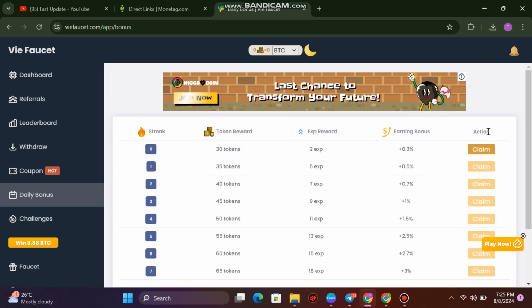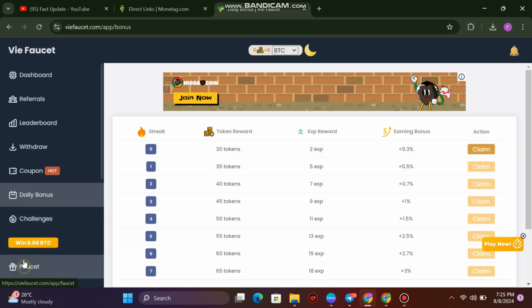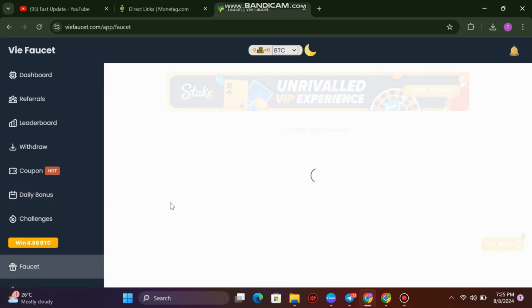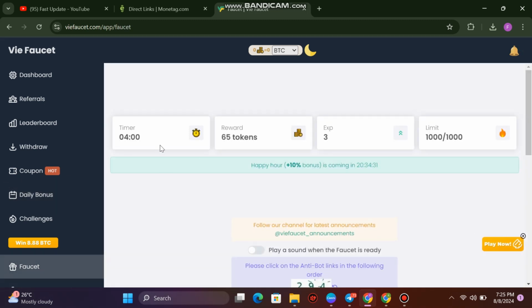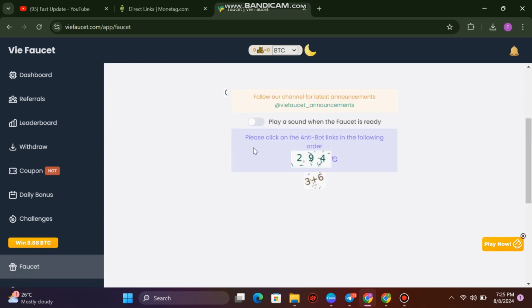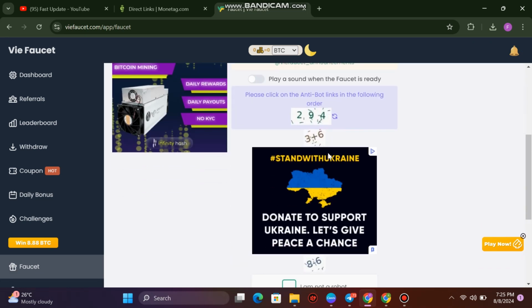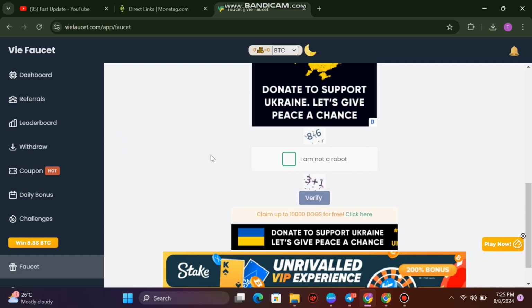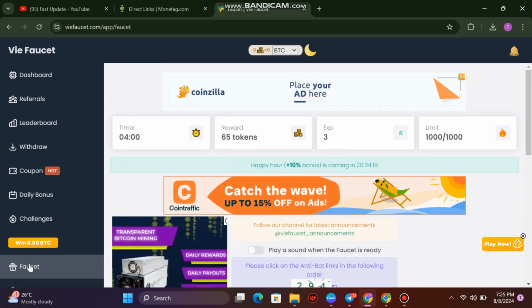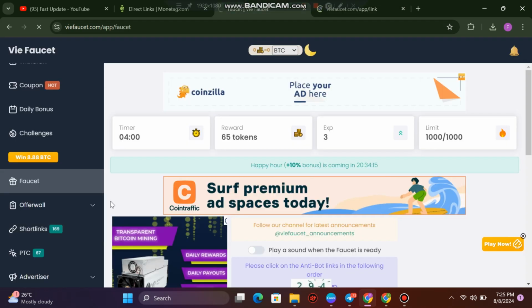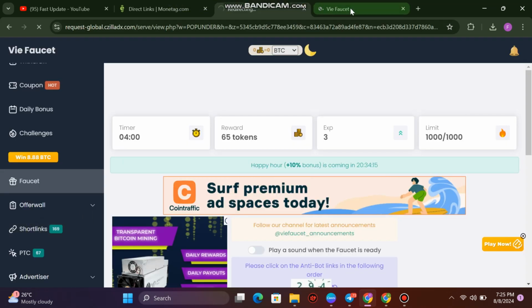That's 30. You can also make money with the Faucets. You can make money with the Faucets aspect here, which is going to give you 65 tokens. So all you have to do here is to just scroll down and complete this captcha here, which is going to earn you 65 tokens. You can also make money with short links. So basically, you can make money with the short links aspect here.